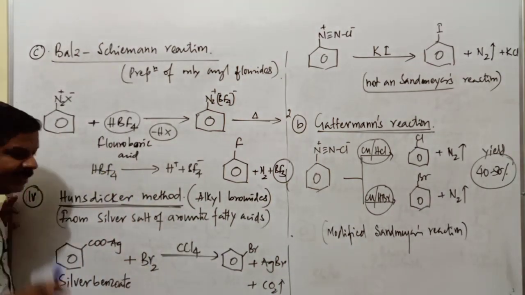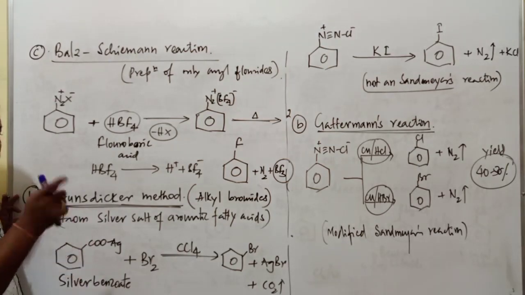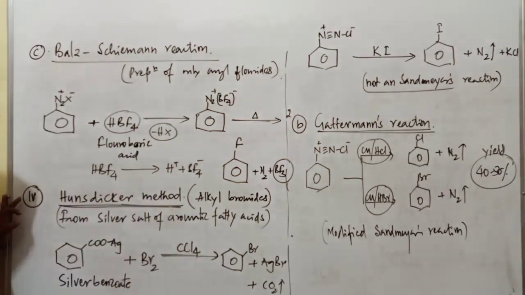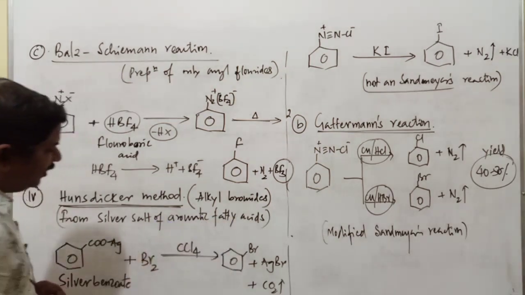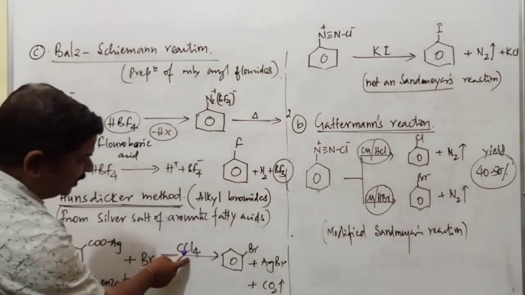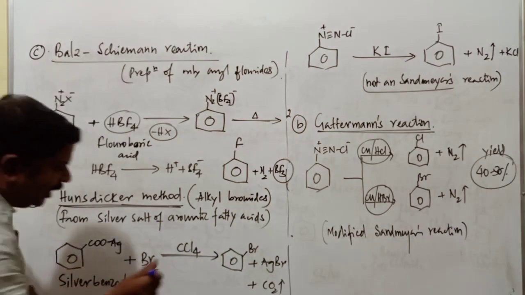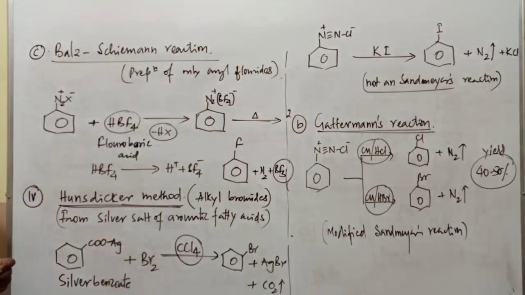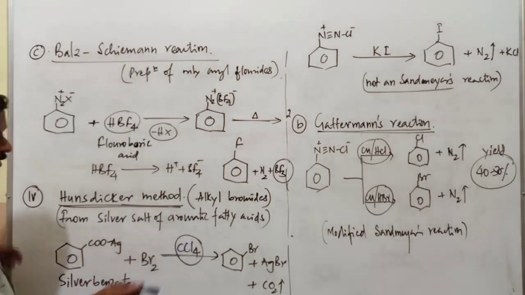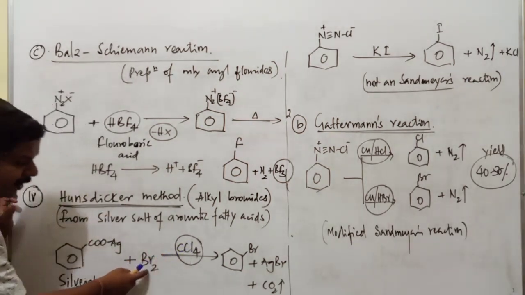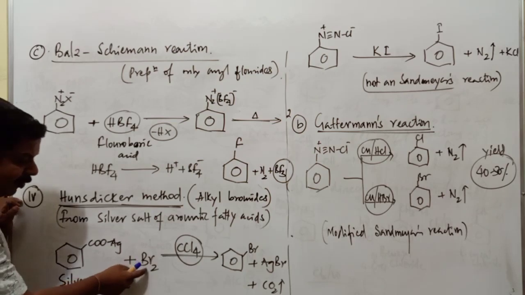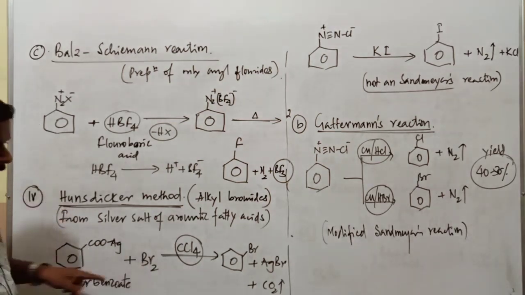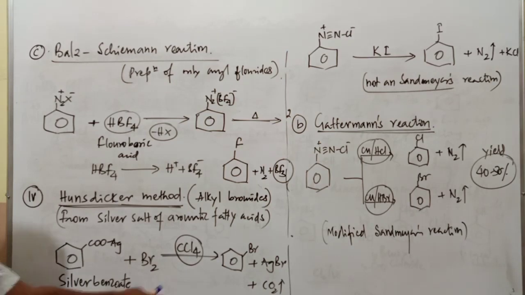Remember students, the Hunsdiecker method is applicable for the preparation of alkyl halides as well as aryl halides, but the only difference is that here we have taken the aromatic salt of the corresponding acid. It is treated with bromine in the presence of CCl4, and it forms bromobenzene. Already I have mentioned the role of CCl4. What is the role of CCl4? Once again, CCl4 is a molecule which helps in the polarization of the bromine molecule. When the bromine molecule undergoes polarization, it can attack easily on that particular aryl molecule. As a result, the formation of bromobenzene takes place.